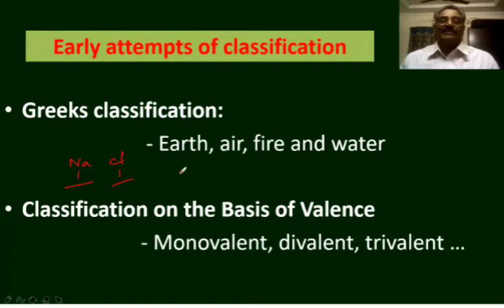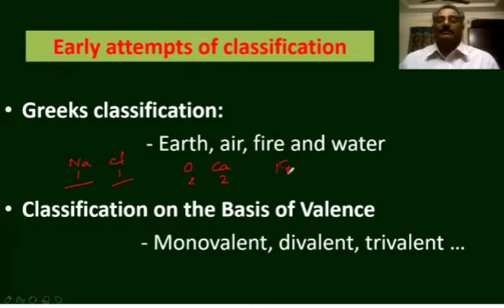In the same way, take the divalent elements oxygen and calcium. Both are divalent elements, but oxygen is electronegative in nature, whereas calcium is electropositive in nature. Oxygen forms a dinegative ion, calcium forms a dipositive ion. The properties of oxygen are entirely different from the properties of calcium, and it is the case with the other groups also.